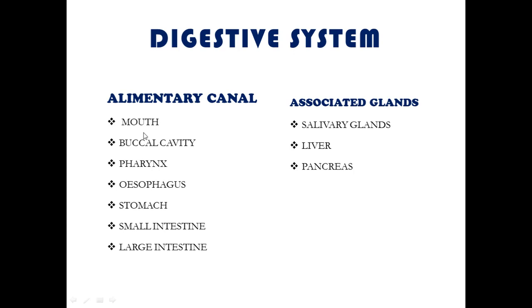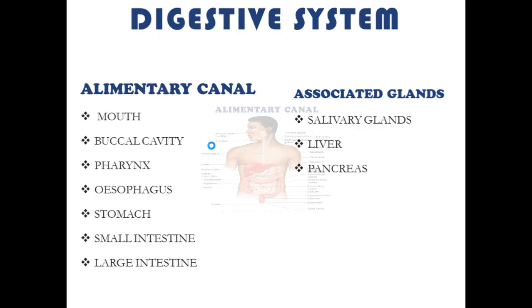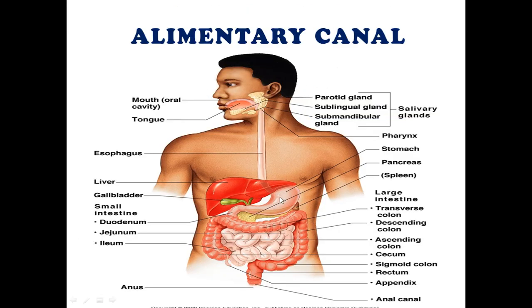So let's take a glimpse of the alimentary canal. This is a picture of the alimentary canal of our body, in which we can see there is a mouth. This is the opening of the alimentary canal, which goes to the anus.